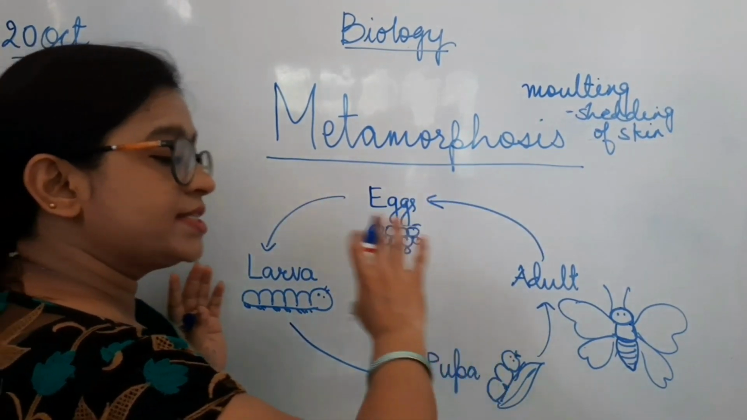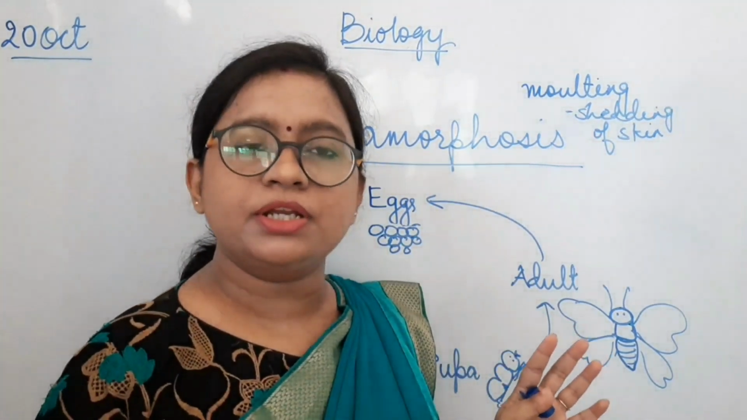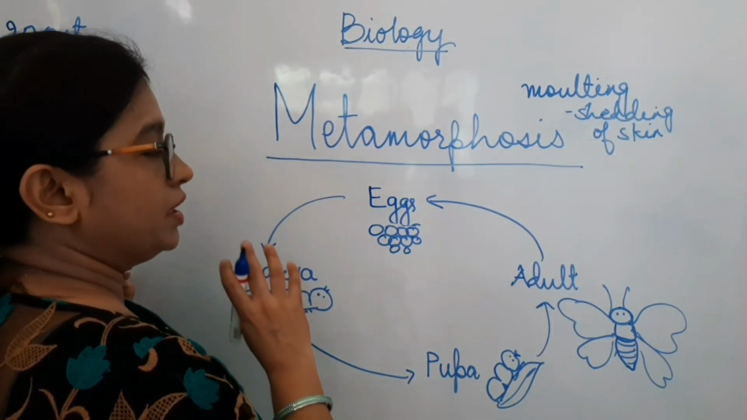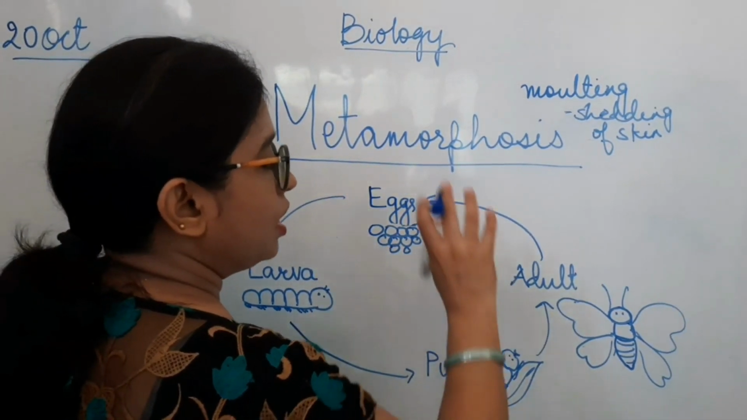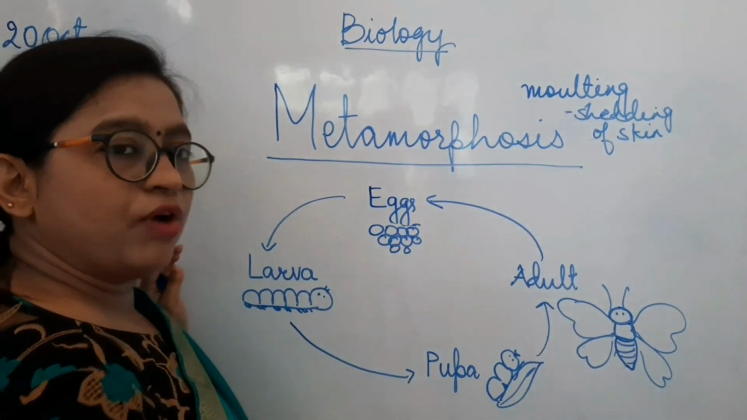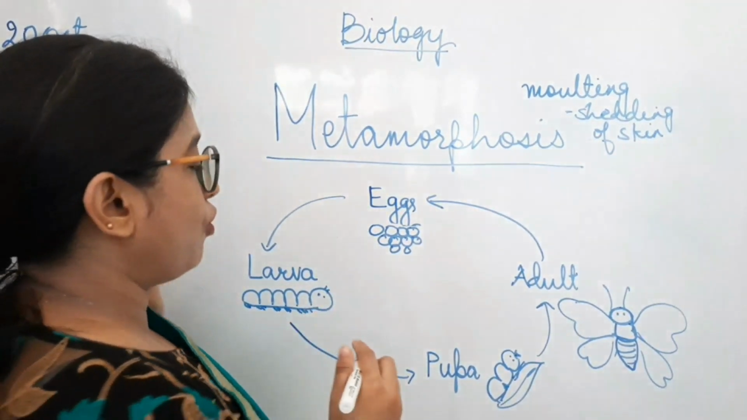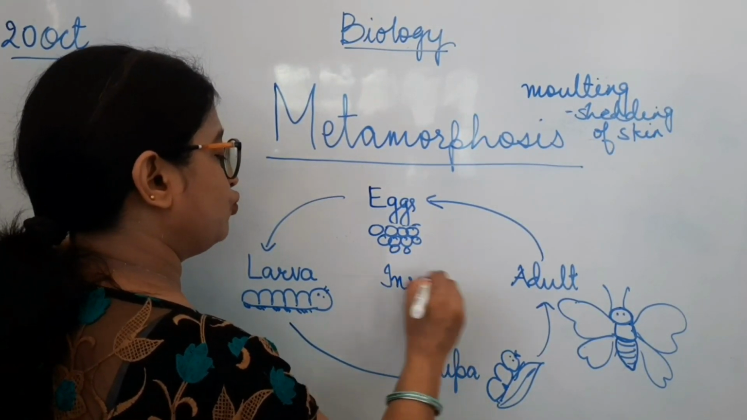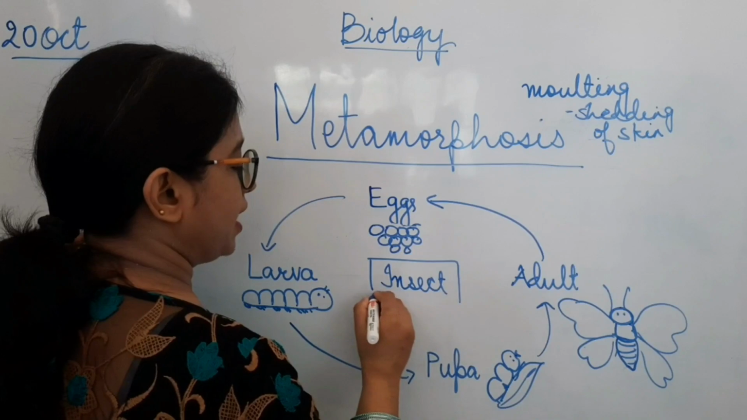So here it is drastic, which means completely unfamiliar, unpredictable changes that an insect goes through in different stages of the life cycle. That's why this process is called metamorphosis. This is the life cycle of an insect, and it has 4 stages in its life cycle.